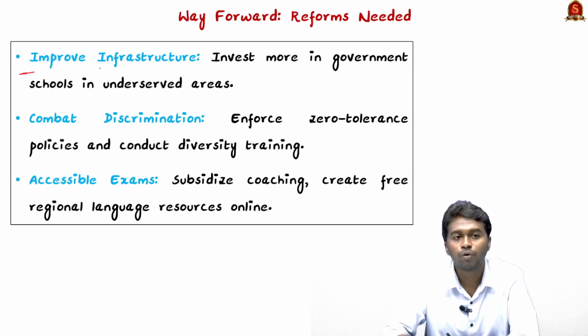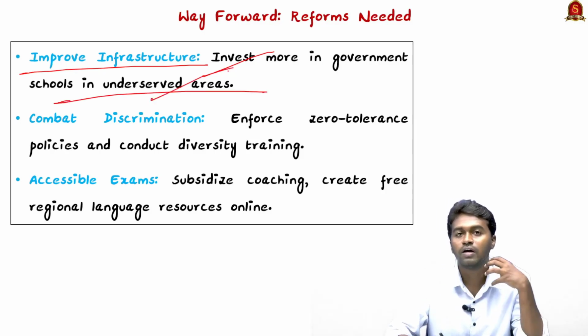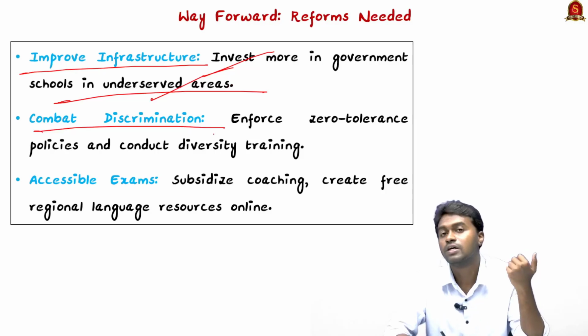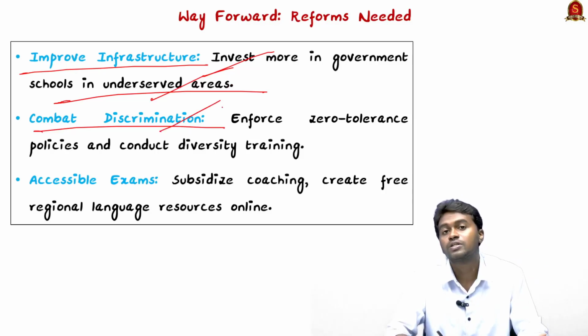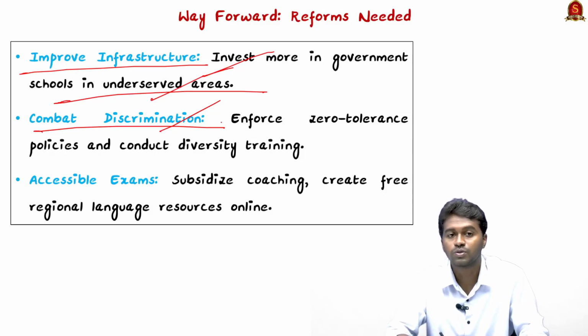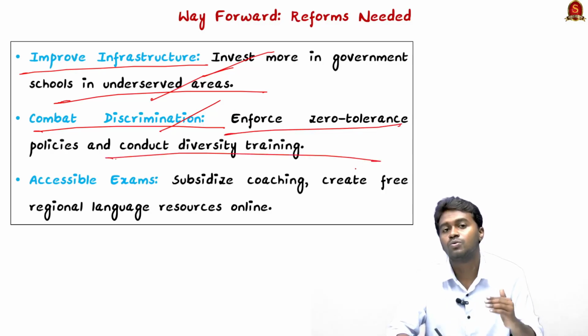And the next is improving infrastructure. That means investing more in government schools in underserved areas. This will provide more accessibility to education for children from the marginalized communities. The next is combating discrimination. Like I mentioned, discrimination affects the mental health, it affects the confidence, and it also brings a lot of psychological stress to the children. Therefore we have to ensure zero tolerance policies and laws to deal with such issues.